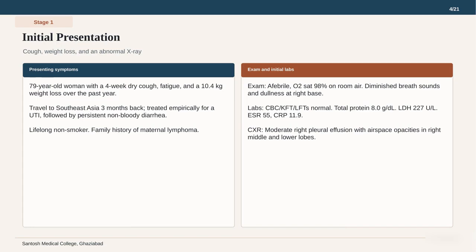Her total protein is 8.0 grams per deciliter, and her inflammatory markers are elevated. The chest X-ray confirms a moderate right pleural effusion with airspace opacities in the middle and lower lobes. These findings suggest a process that is more than just a lingering infection. With these initial details in mind, let us pause to consider the most likely diagnostic framework.